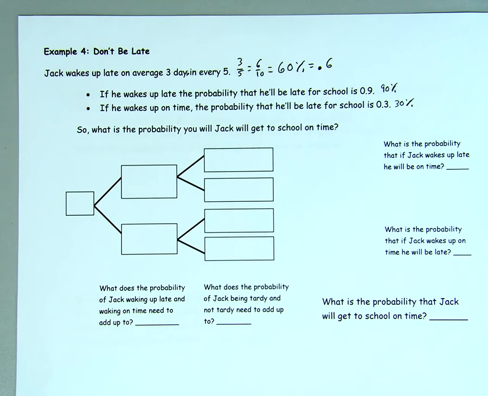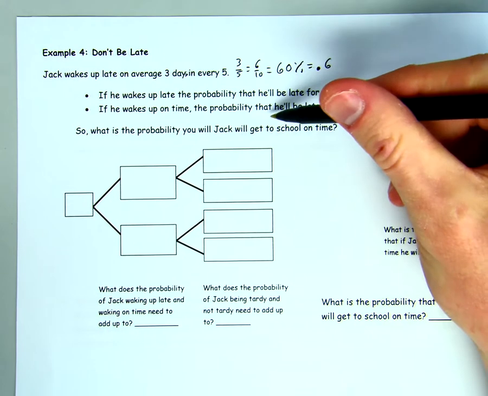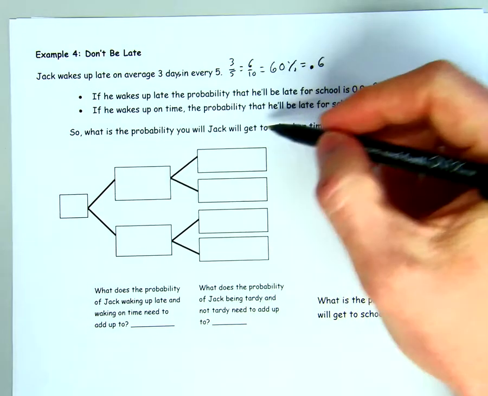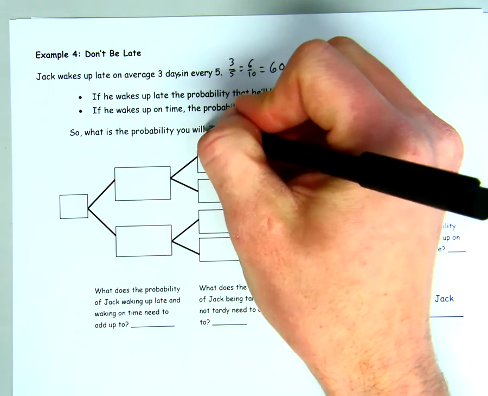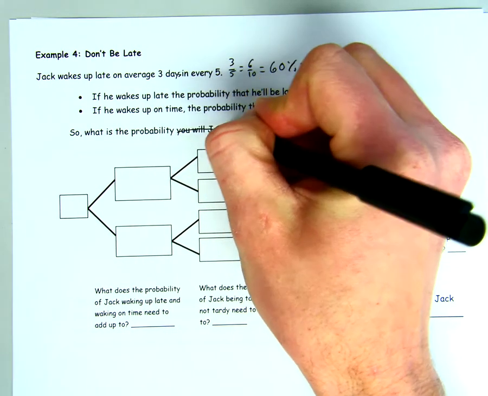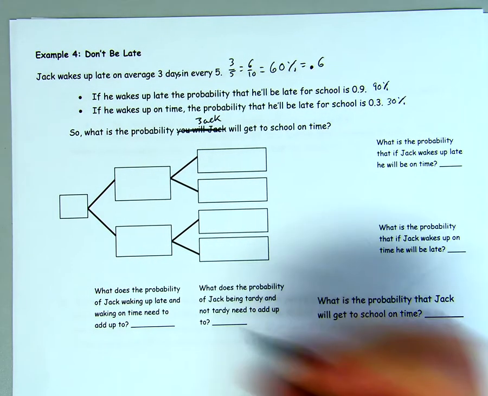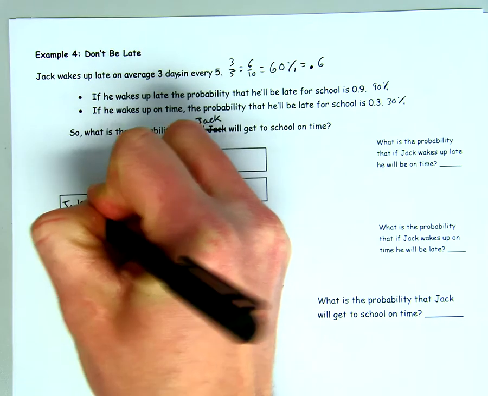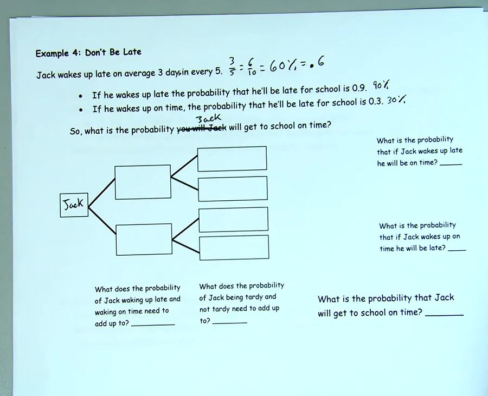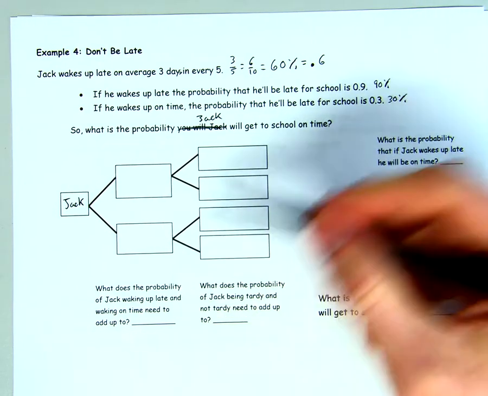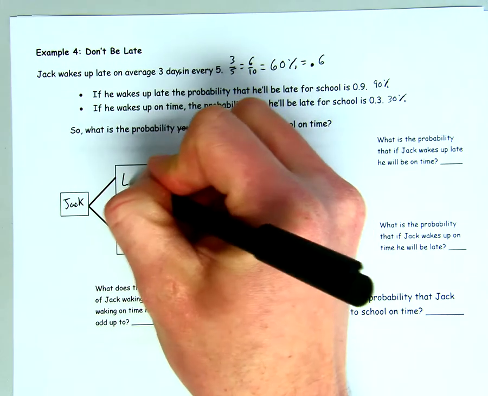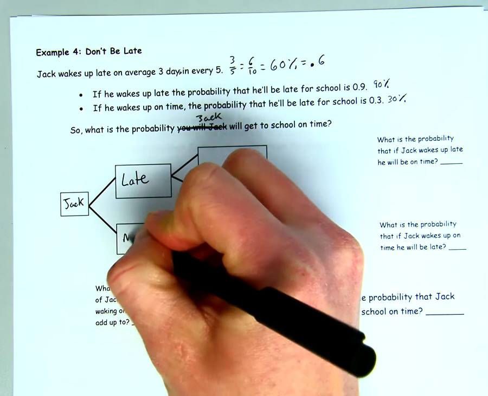So what is the probability Jack will get to school on time? Let's put Jack here. We know that Jack wakes up late 60% of the time. So we're going to do late, not late.